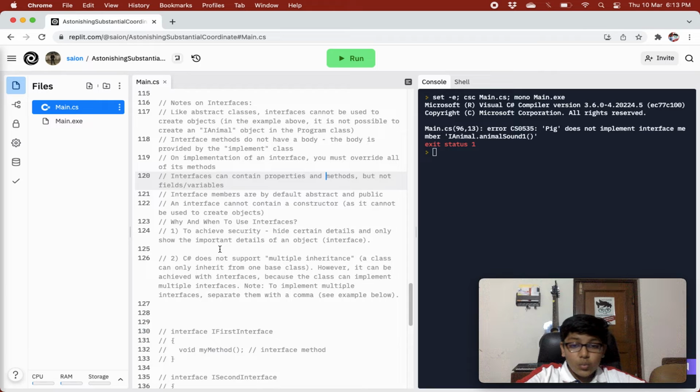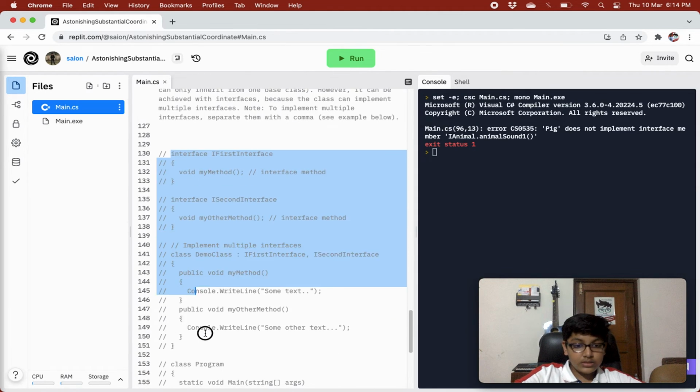So why and when to use interfaces? First of all, to achieve security: hide certain details and only show the important details of an object, that is our interface. Second, C# does not support multiple inheritance. A class can only inherit from one base class. However, it can be achieved with interfaces because a class can implement multiple interfaces. Note, to implement multiple interfaces, separate them with a comma.